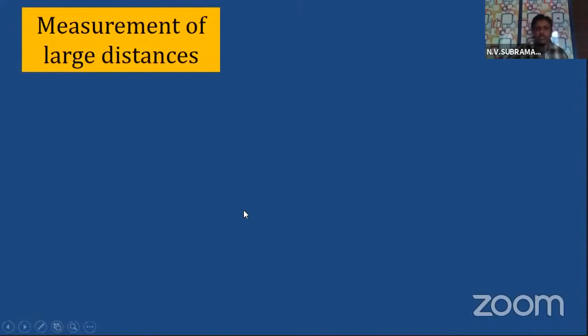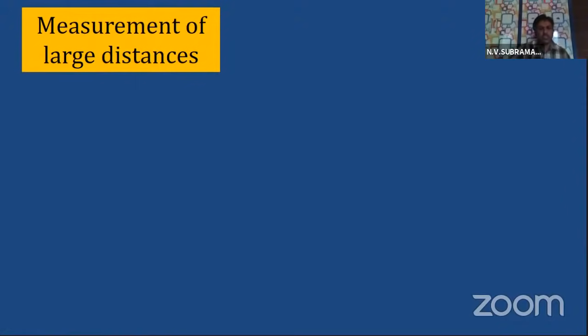Now the question is how to measure large distances. In this discussion, first I told you about measuring small values with vernier calipers, screw gauge and so on. They measure very small distances. But now how to measure large distances?